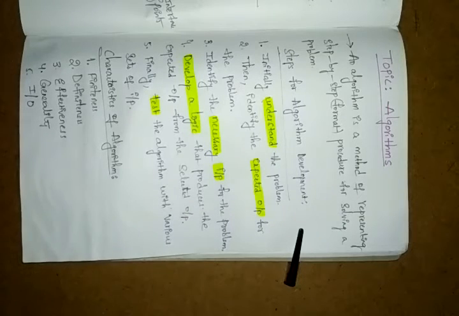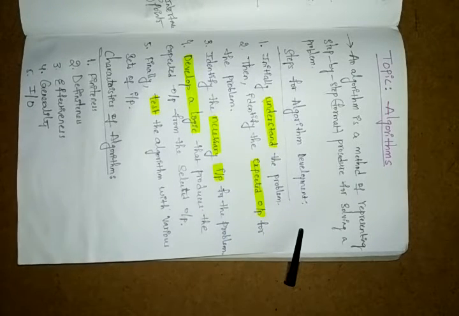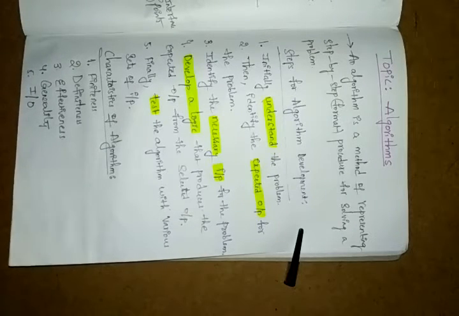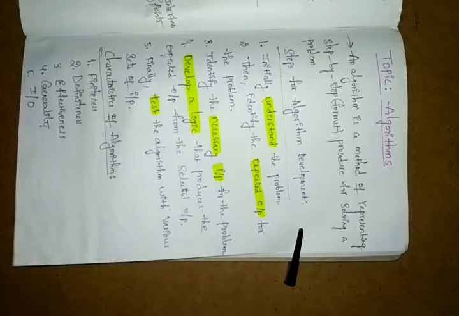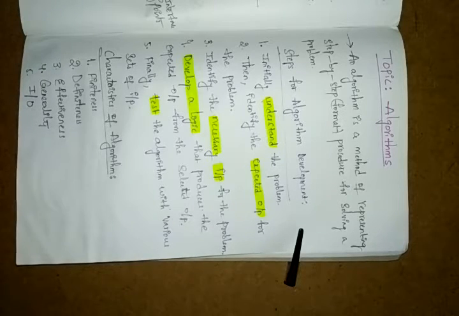Okay. And next here, what we have? Effectiveness. Third one we have the effectiveness. What is effectiveness? Each step must be effective. Whatever steps you are writing, definitely those steps are effective in performance. And here it is very easily convertible to program statements. Whatever algorithm steps you are writing here, by that you can design the program also. If it has effectiveness, you can design the program. If it is not effective, you cannot perform that.